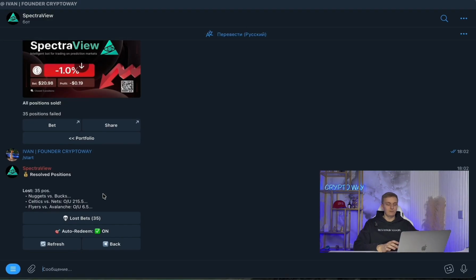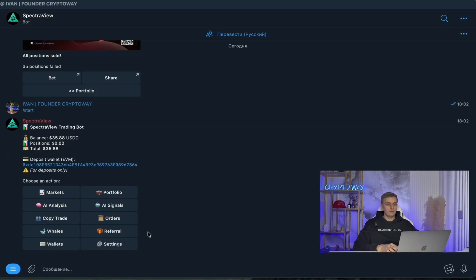In this case, mine have already been claimed, meaning the funds have been credited to my balance, but sometimes you need to do the claim manually here. I also have auto redeem enabled right now. You can enable it too, but keep in mind that sometimes you have to claim manually. So if you see that a trade is closed but the funds haven't been credited to your balance yet, you can go to this section and check whether you've claimed your position or not.